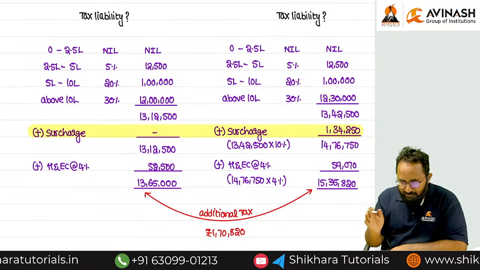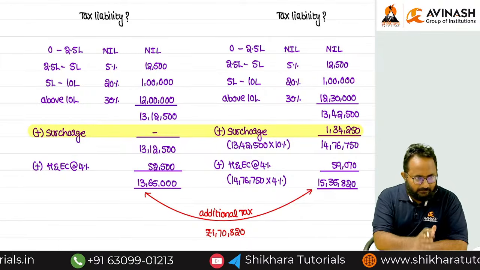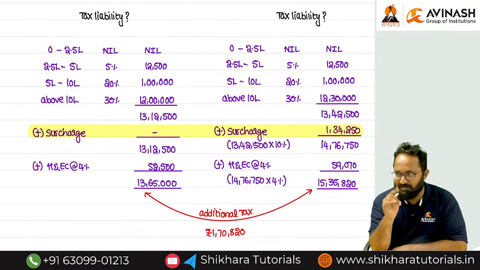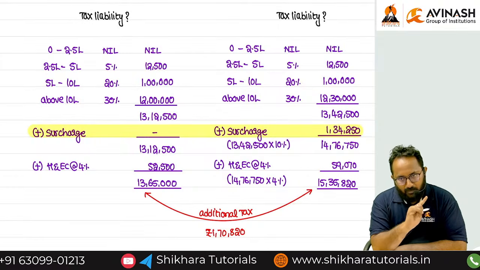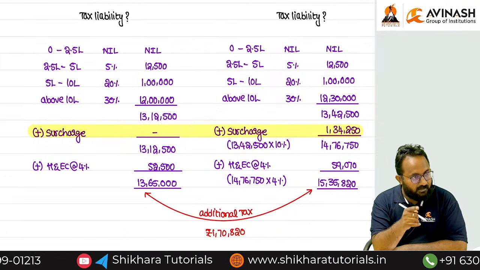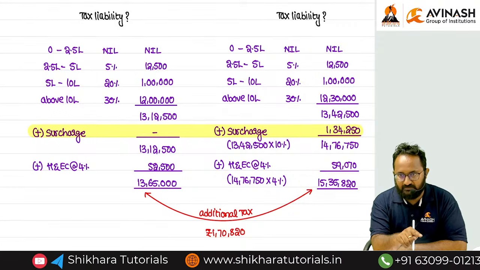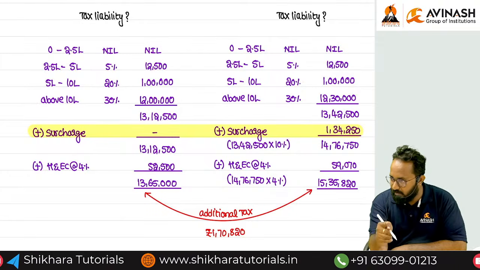Whenever surcharge was introduced into our act, they introduced the marginal relief concept also. I think in 2014, in the old Income Tax Act 1961, they introduced the surcharge concept. Upon its introduction, they introduced marginal relief also, because some SSEs are suffering, and for those SSEs we can give marginal relief.